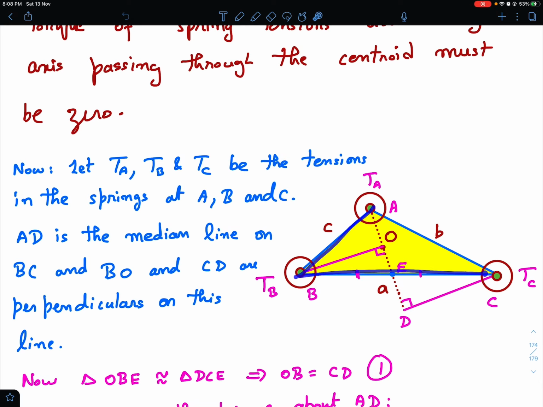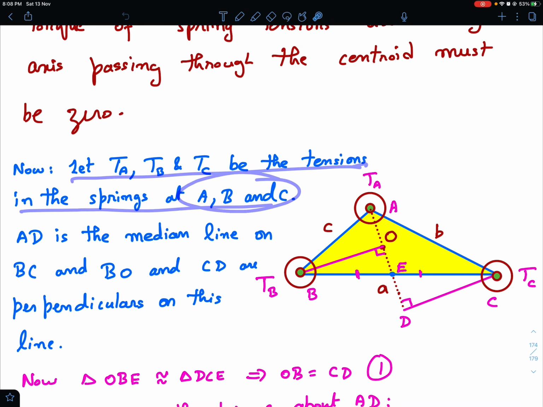Okay, and then consider this is the free body diagram of the platform. I have not shown mg, it is going into the page, and there are three tensions which are coming out of the page. Okay, so I've shown them by a circle and a dot inside. So think of these tensions as coming outside the page. Okay, so let's call this tension TA, this tension is TB, and this tension is TC.